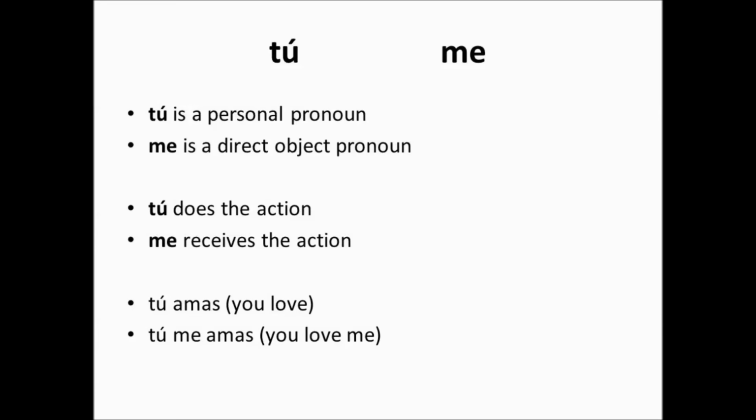Alright, so the last example we're going to have today is tú versus me. Tú is a personal pronoun, me is a direct object pronoun. Tú does the action, and me receives the action. Tú amas, you love. Tú me amas, you love me.